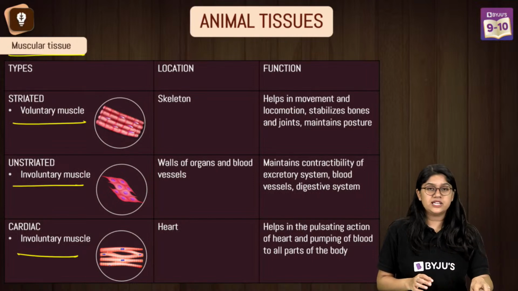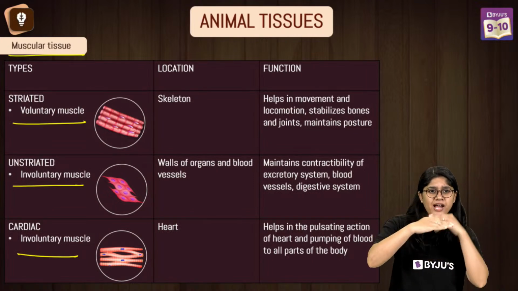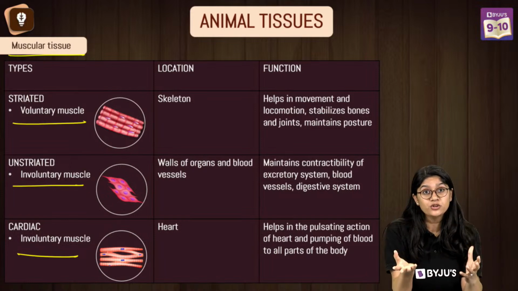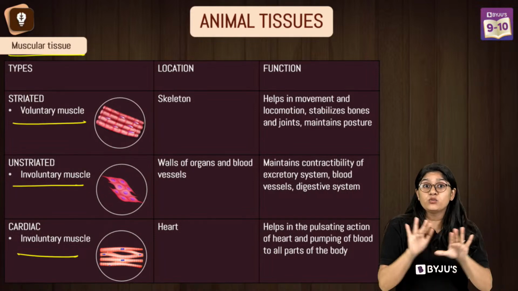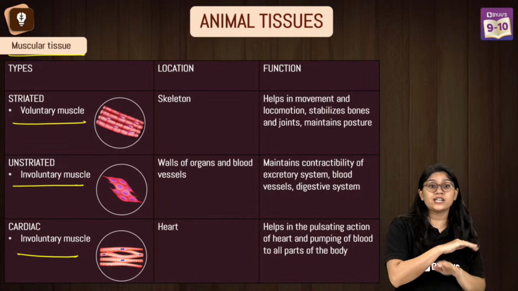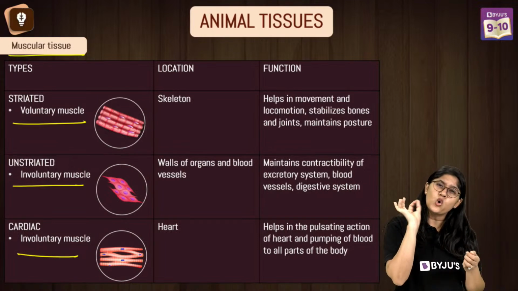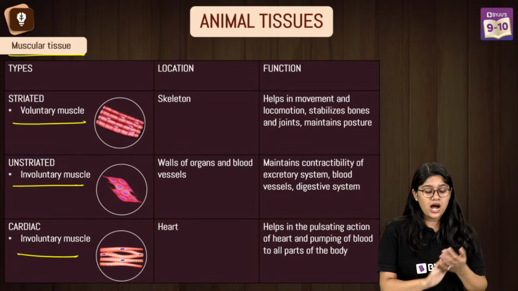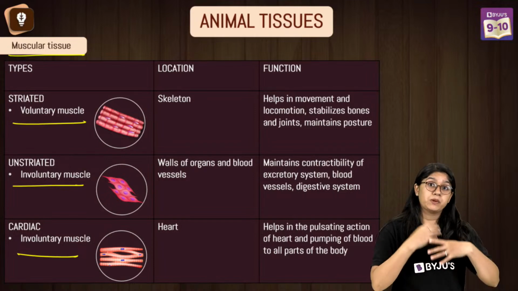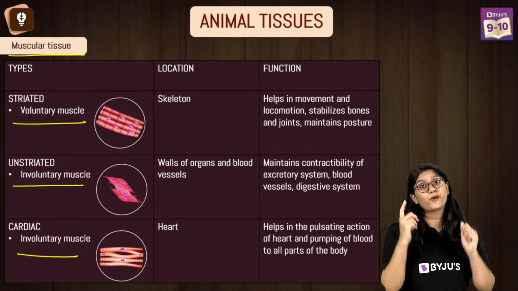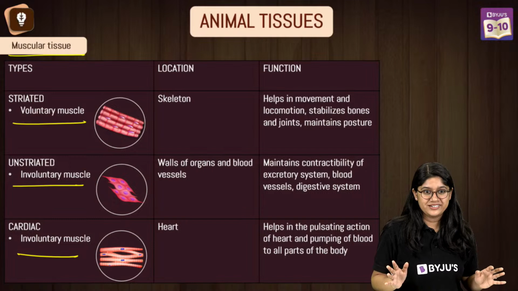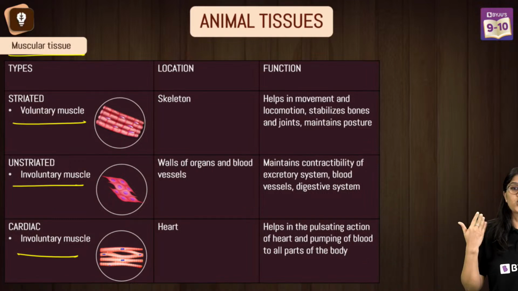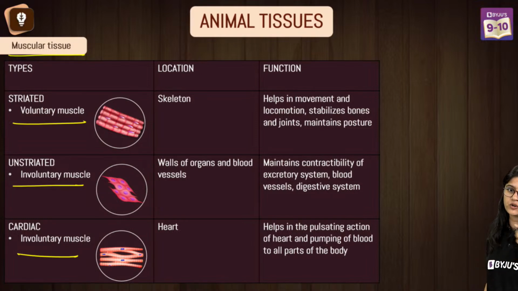Then we have the smooth muscles. They are stacked onto each other. They are uninucleated and they are involuntary in nature. That means you and I cannot control. Cardiac muscle is only present in the heart. They are uninucleated, right? Branched, right? And of course, important thing, they work 24/7. Okay, take a screenshot, everyone. I'm sure you have taken a screenshot, but just in case if you have missed it, take a screenshot from here.